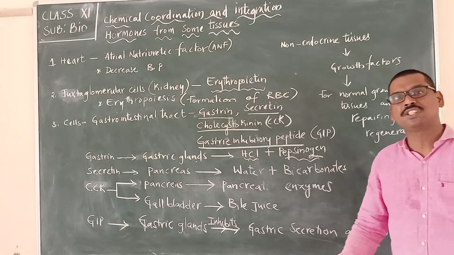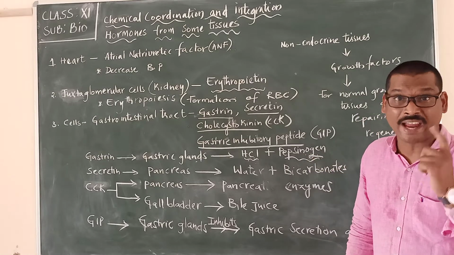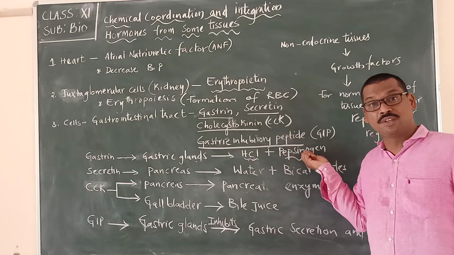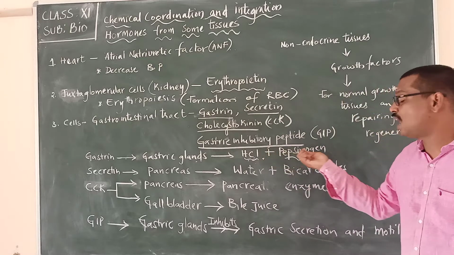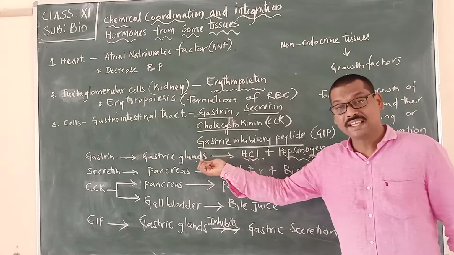Pepsinogen. It is ending with "gen," so generally we say that they are in an inactive state. HCl and pepsinogen are produced from the gastric glands.